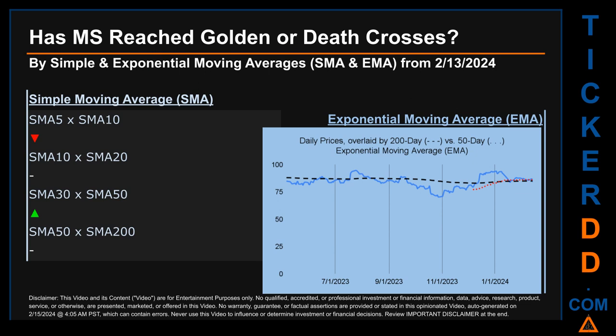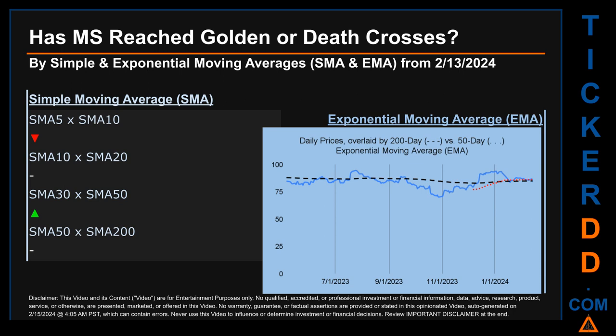Has MS price reached golden or death crosses? Golden cross and death cross are basic signals that compare average prices across two specified trade day ranges, a short-term versus a long-term range. For example, 5-day versus 10 trade days. Essentially, a golden cross is a bullish signal. It appears when a ticker's short-term moving average crosses above its long-term average. Vice versa, a death cross is a bearish signal when the short-term crosses below its long-term moving average.